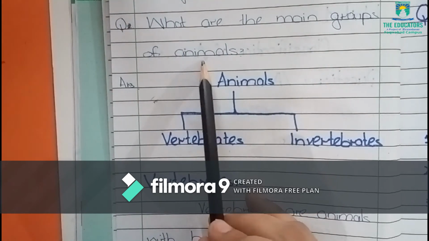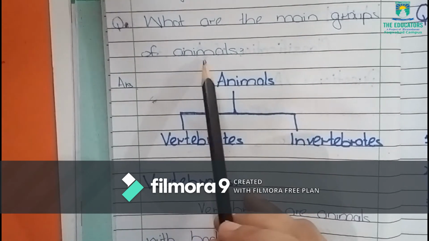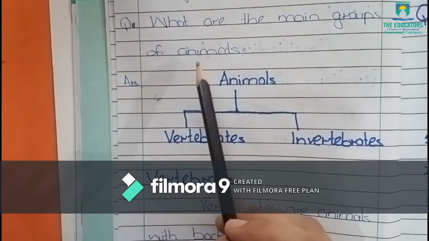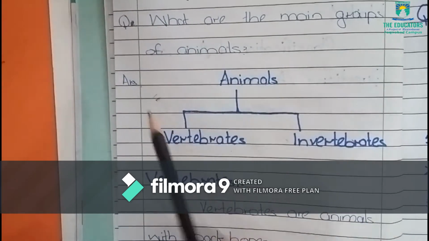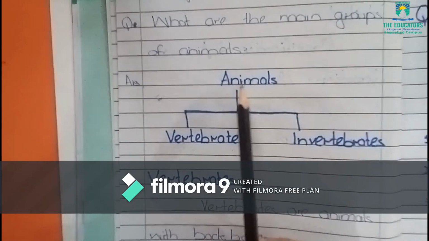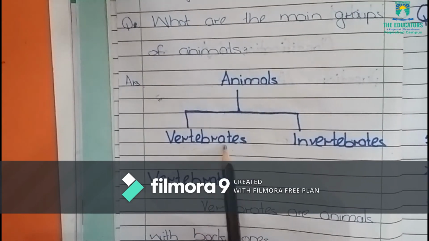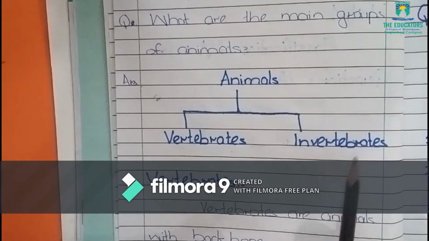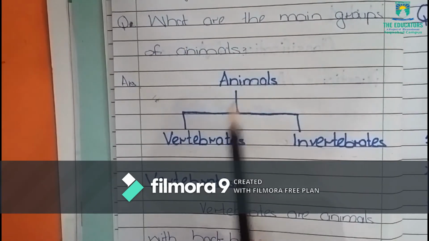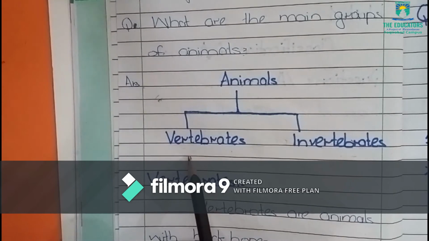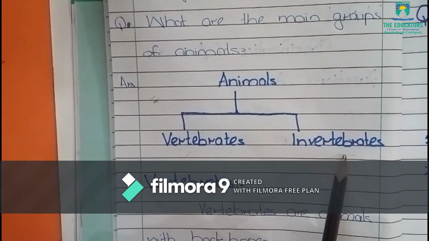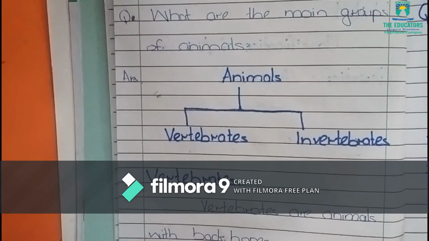Animals are divided into two main groups, that is vertebrates and invertebrates. The answer is: animals have two main groups, vertebrates and invertebrates.